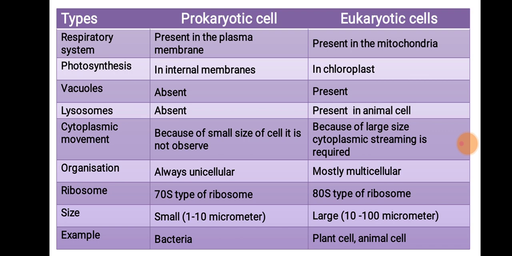Similarly, in the case of photosynthesis, the enzymes required for the process of photosynthesis are embedded in the internal membranes of the prokaryotic cell, while this process of photosynthesis occurs in the chloroplast of the eukaryotic cell.